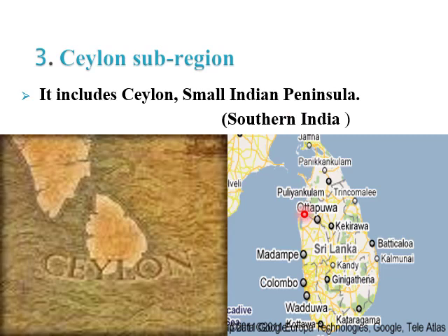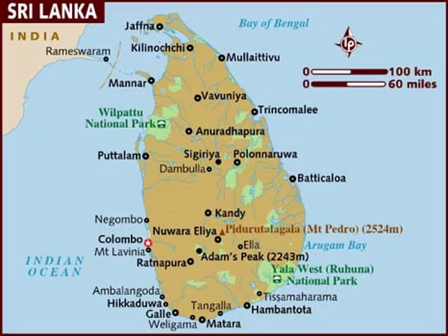Here is the map of the Ceylon subregion. Here is the larger map of the Ceylon subregion, in which you can see the different areas present in this subregion, that are surrounded by the Indian Ocean and the Bay of Bengal.